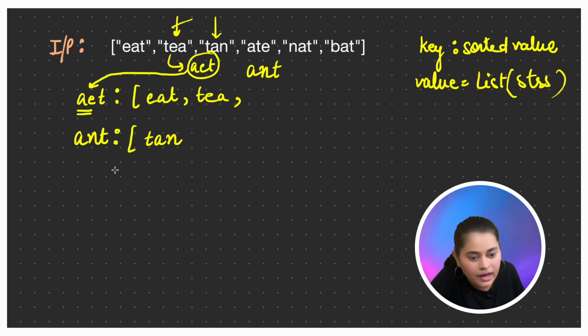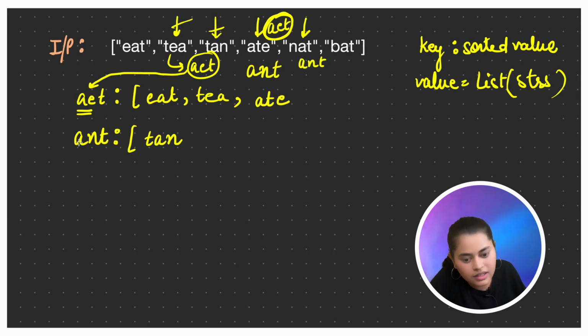Now let's go ahead. Let's come to this ATE. Again, we'll sort it, so it will become AET. We'll check whether this AET is present in the map. If it is present, we'll store it. Right? Let's come to this NAT. After sorting NAT, it will become ANT, right? We'll see whether ANT is present in the map. If it is present, we'll store it.